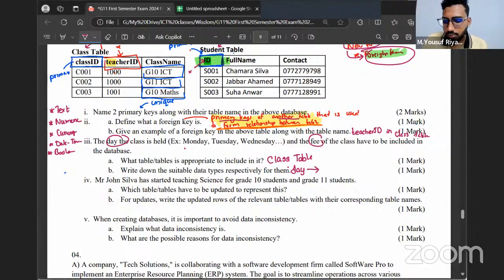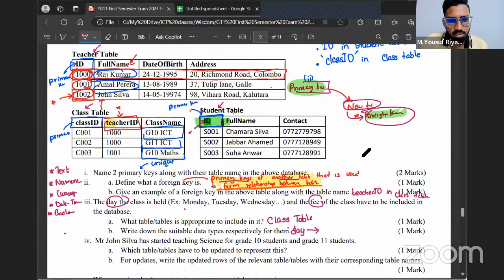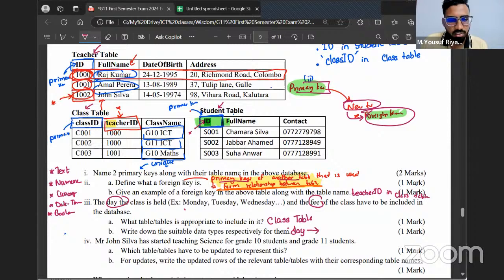So ID is a primary foreign key name. You have marked as primary. In which table did you find ID as a foreign key? Just now I told one fellow I proved that ID is not a foreign key. Just now, not even 5 minutes. Again, you're asking me that now.